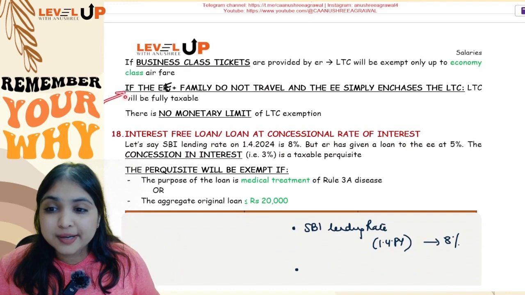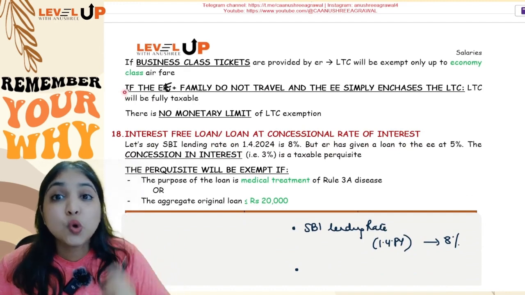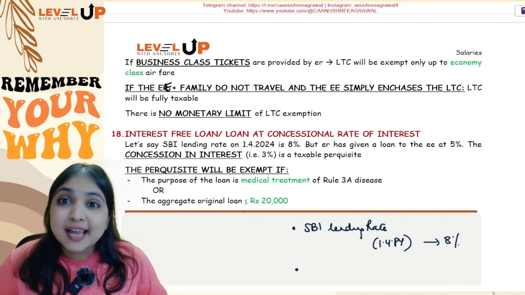Then one more special point is there, guys. What if the employee does not even go on a vacation and he simply encashes the LTC?